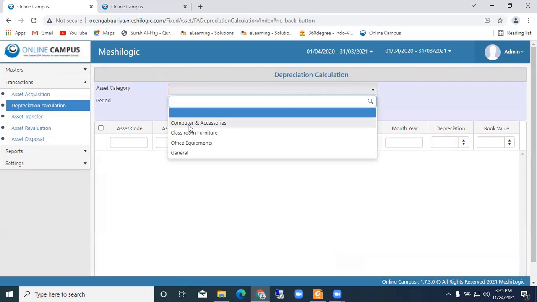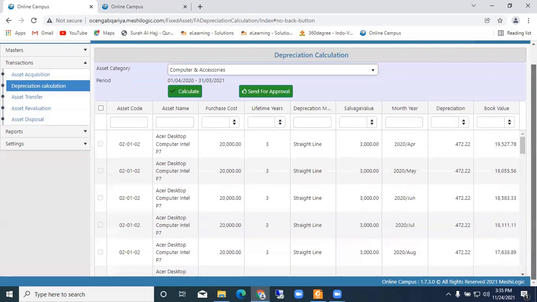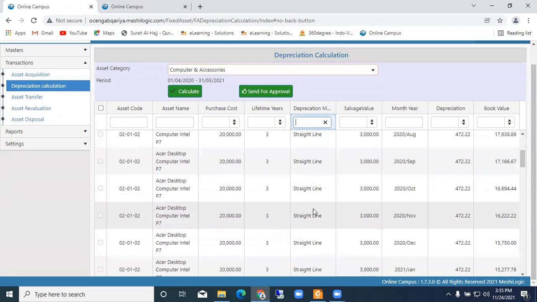Okay. So next, coming to the depreciation calculation. Here you can select the computer and accessories depreciation. So here there is a calculation part. You can see that the list of items is showing here. Here the life warranty is showing, the straight line. There are some technical terms we use. If it is a straight line, this is the salvage value.